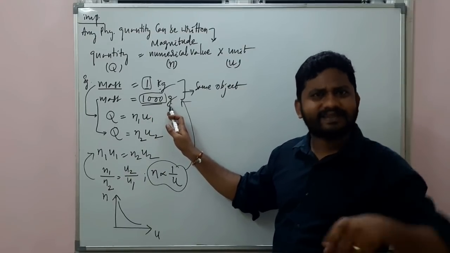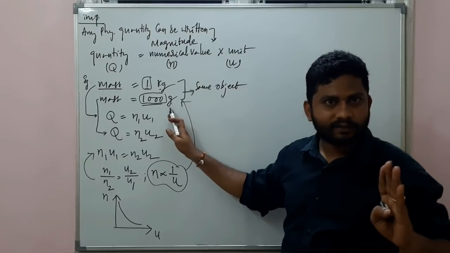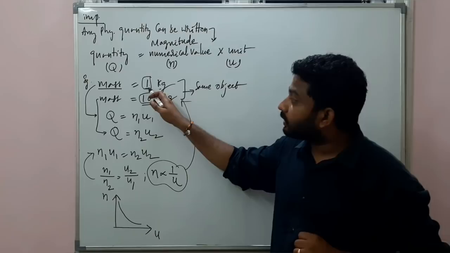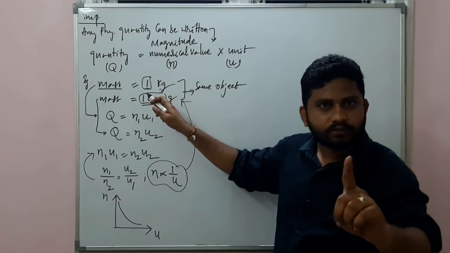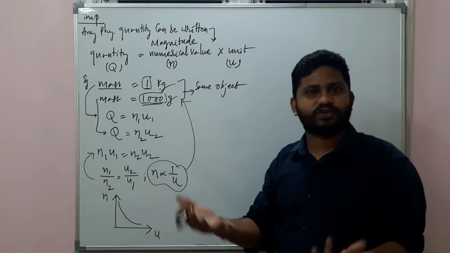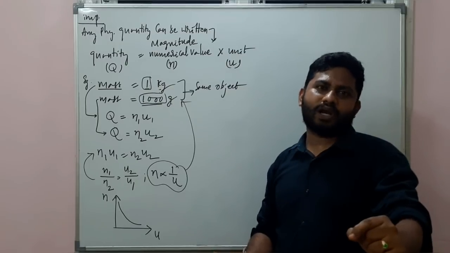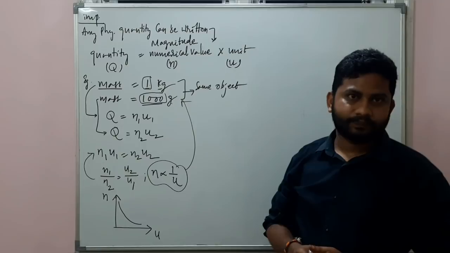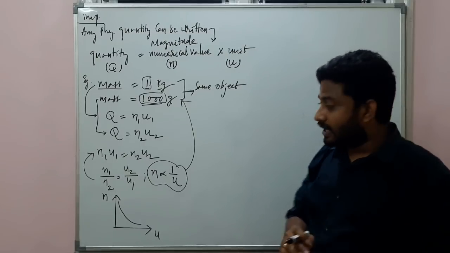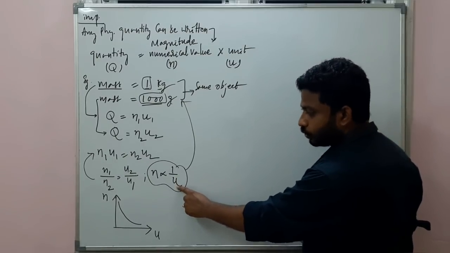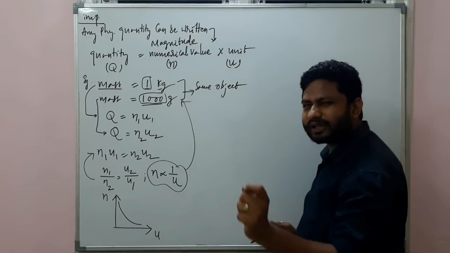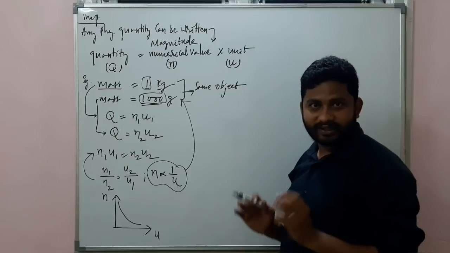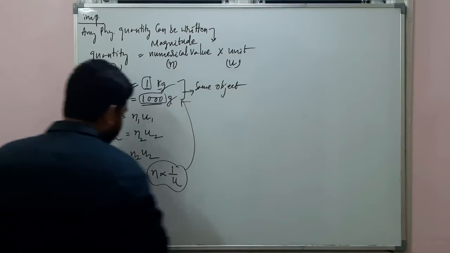Understand? Numerical is more, unit is less. It's gram. Gram is lesser than the kilogram. Numerical is less, then the unit will be more. You can see numerical is only 1. 1 is very, very less than 1000, right? 1 is a very small number, but the unit is more. You can see kilogram. I hope you understand the situation. N is inversely proportional to U. N is the numerical value which is less, then the unit will be more. So this is the interesting point.